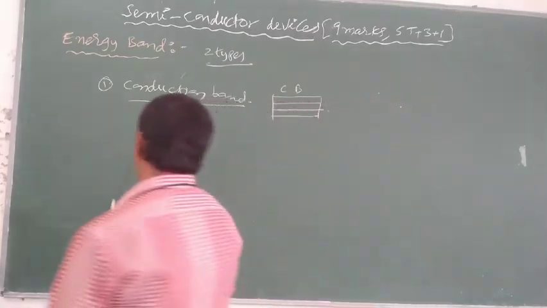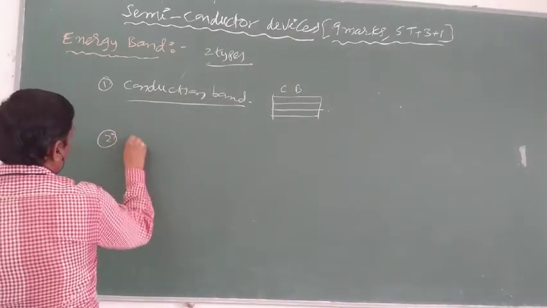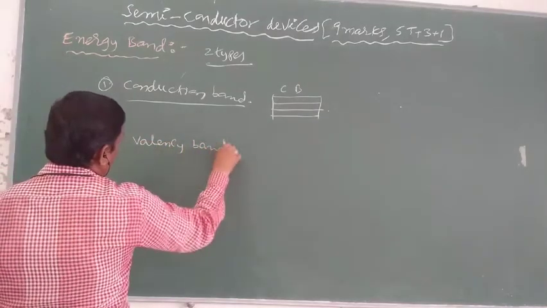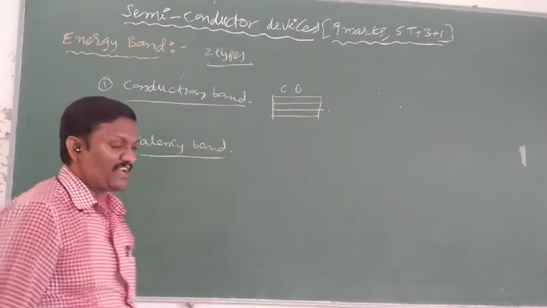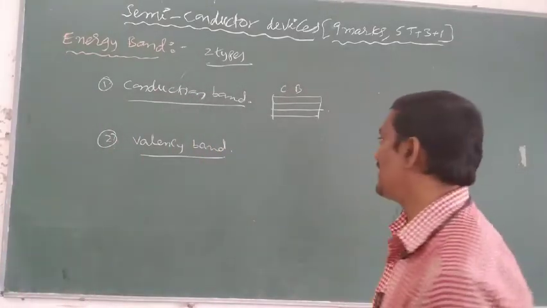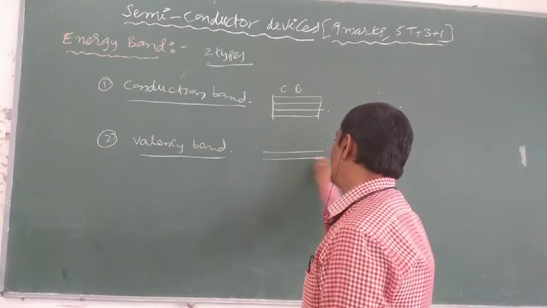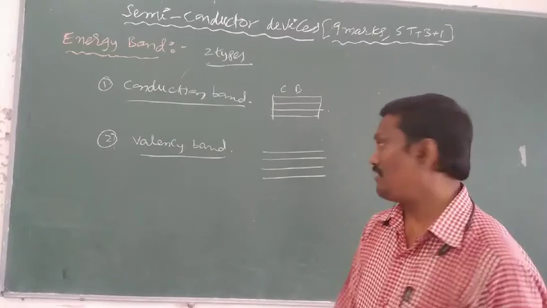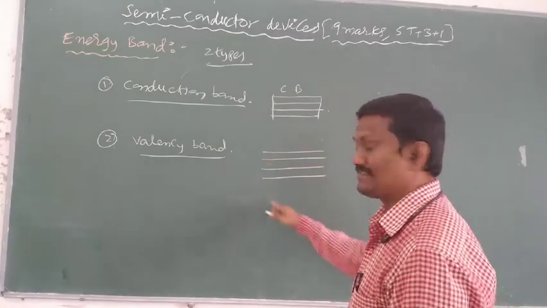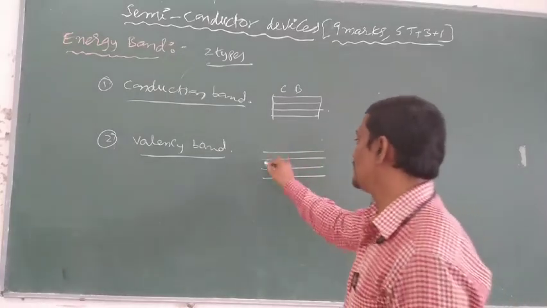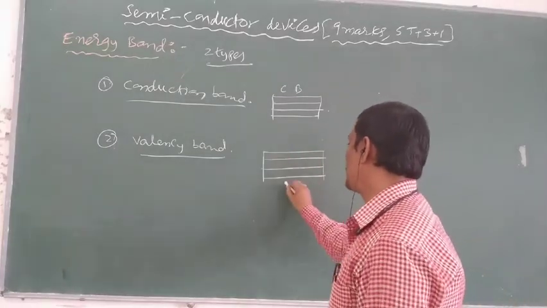And the second kind of band is called the valency band. What is meant by valency band? The energy levels occupied by valency electrons. Different valency electrons possess different energy levels. The overlapping of the energy levels of valency electrons is called the valency band.